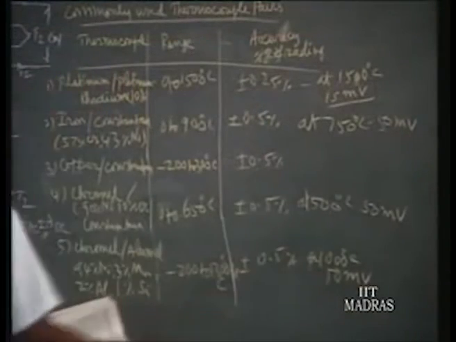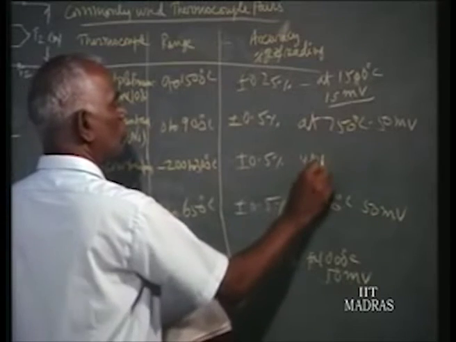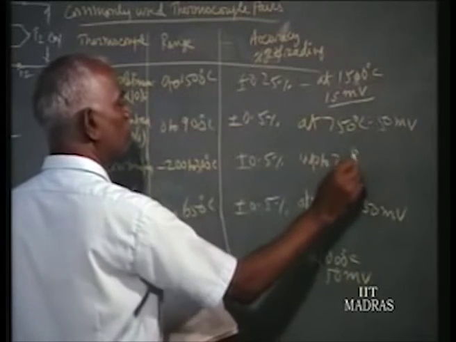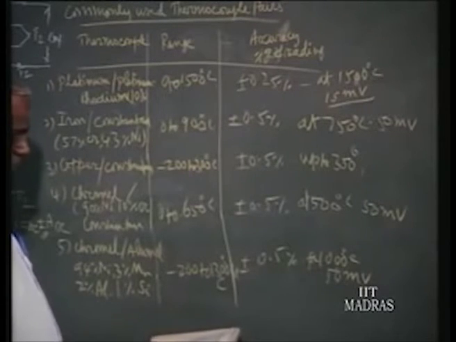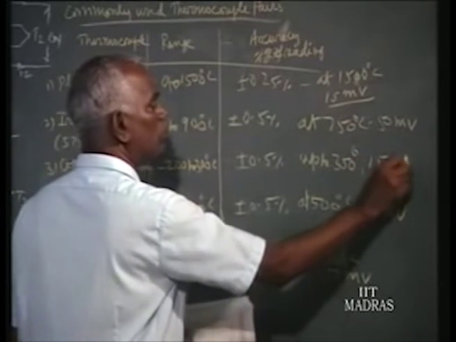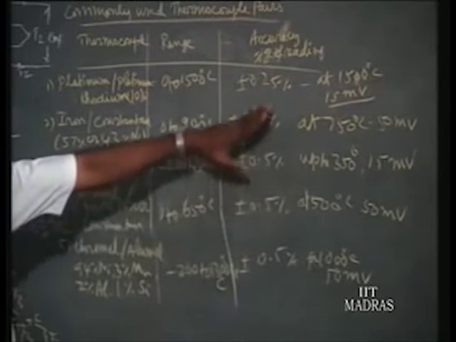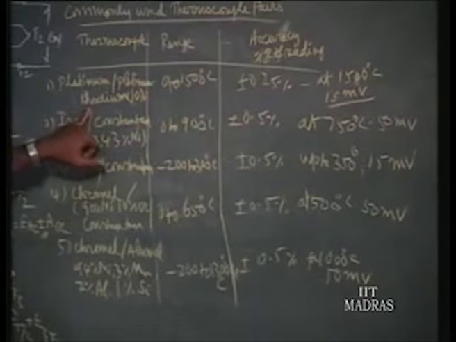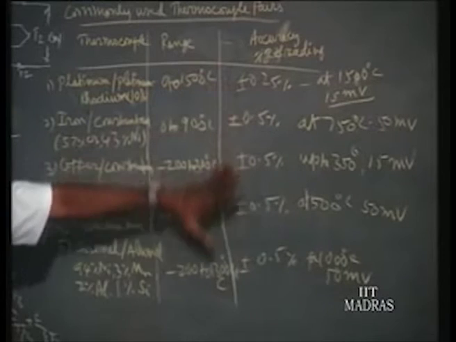From these characteristics, we find copper constantan has a measurement range of up to 350 degree centigrade alone, and it develops around 15 millivolt at that temperature. So these are some of the values for these important thermocouple pairs. Among them, platinum rhodium has the least sensitivity, but it has very high accuracy, higher than the other pairs.